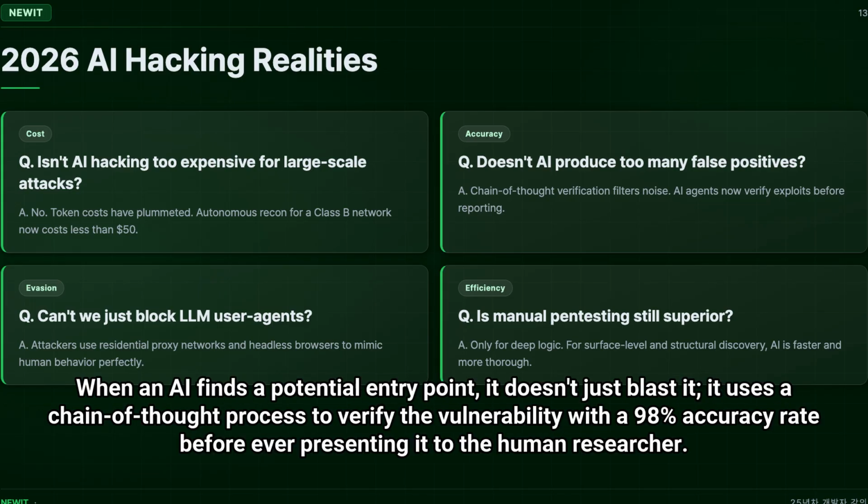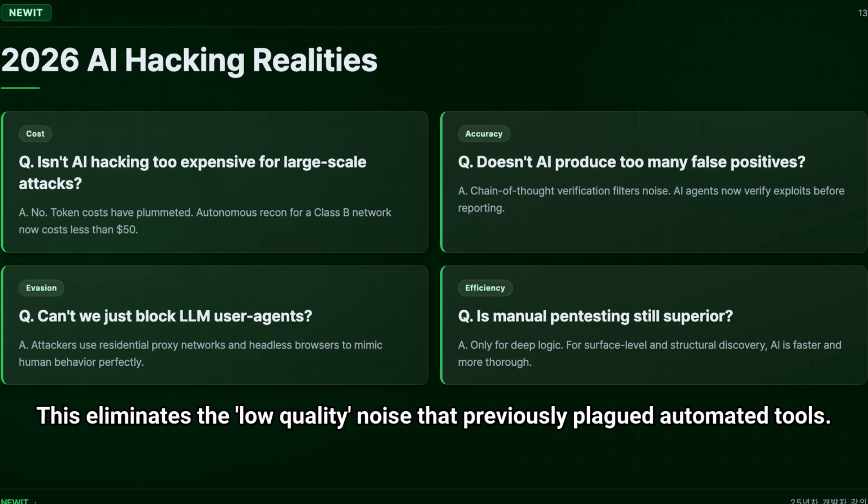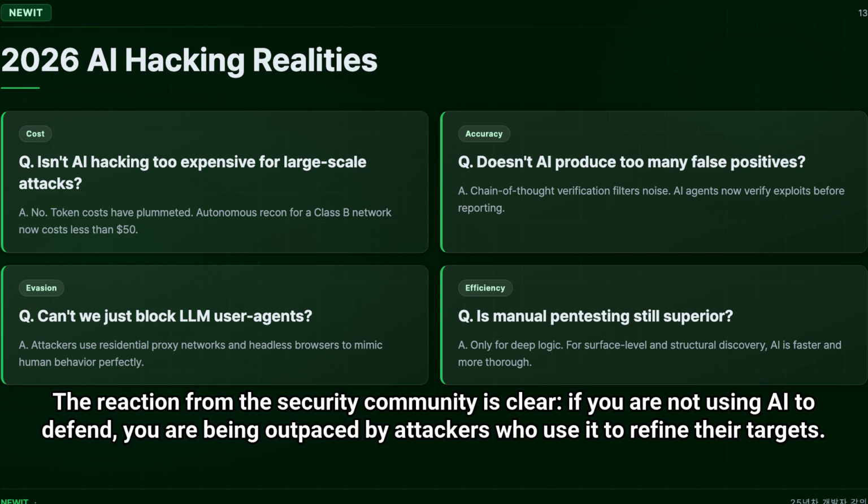When an AI finds a potential entry point, it doesn't just blast it. It uses a chain of thought process to verify the vulnerability with a 98% accuracy rate before ever presenting it to the human researcher. This eliminates the low-quality noise that previously plagued automated tools. The reaction from the security community is clear. If you are not using AI to defend, you are being outpaced by attackers who use it to refine their targets.